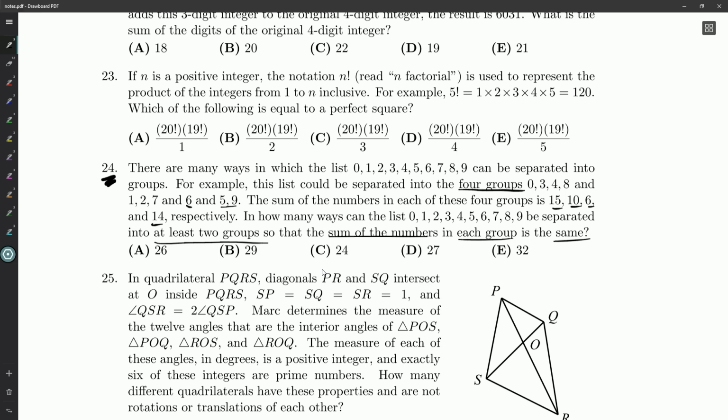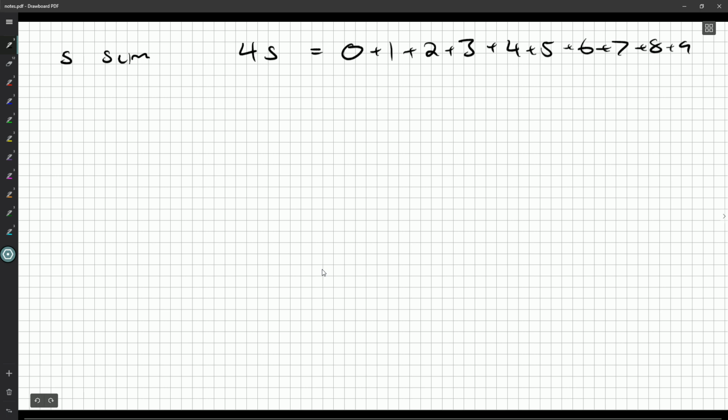Now, if we had four groups, if the sum is always the same, so maybe we call S the sum, and we had four groups, then the total sum of all the numbers in all the groups is 4S. Okay? But if you're adding up all the numbers in all the groups and all we've done is split these up, then this sum is going to be the sum of our 10 numbers here, which is 45. And you can work that out by hand, you can grab a calculator, or there are formulas to add up the first so many natural numbers. So 4, my number of groups, would need to be a factor of 45 here.